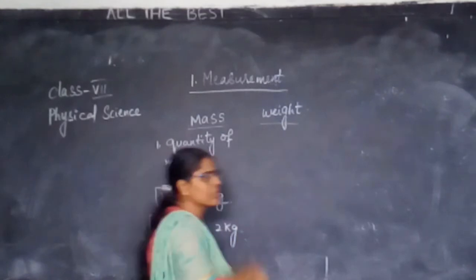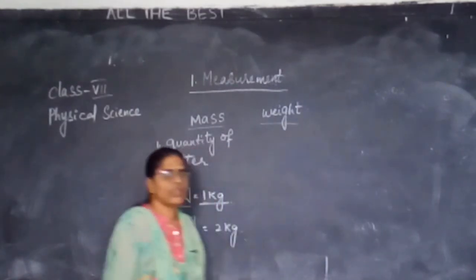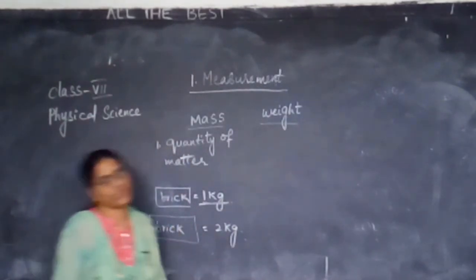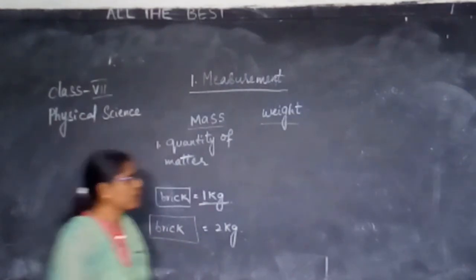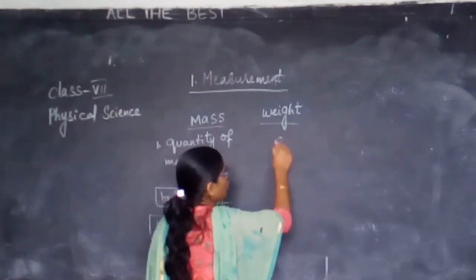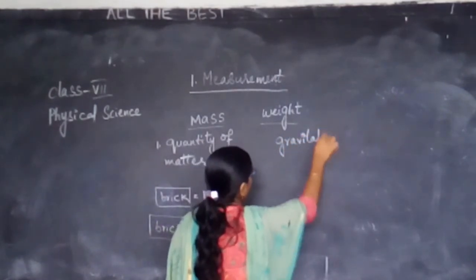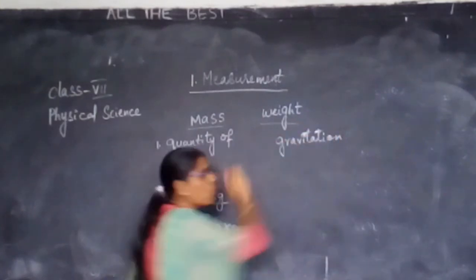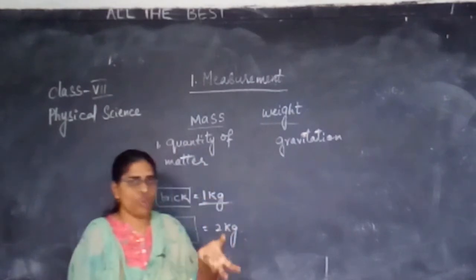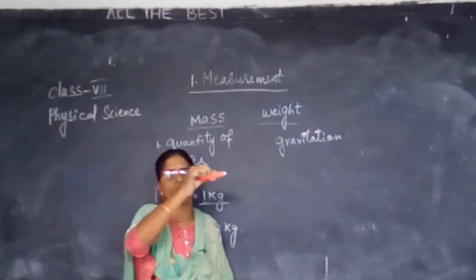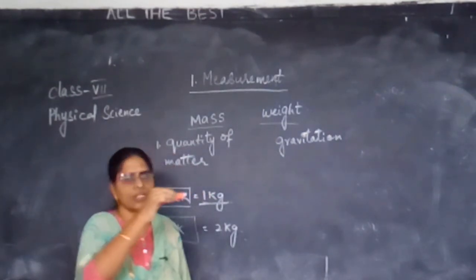Now, what is weight then? We are all standing on the ground. Why are we not falling? You may say that there is gravitation. Weight indicates the force. If I leave the chalk piece now, where does it go? Obviously, it goes towards the center of the earth.